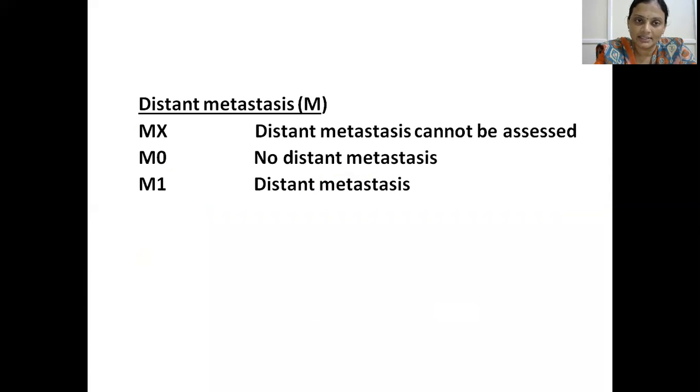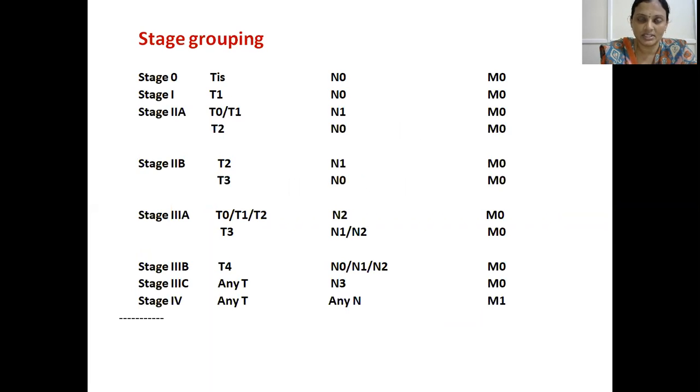Coming to the metastasis, that is distant metastasis. MX means distant metastasis which cannot be assessed. M0, no distant metastasis. Obviously, M1 is distant metastasis. So this is the group staging. Stage 0, Tis N0 M0. Stage 1 is T1 N0 M0.